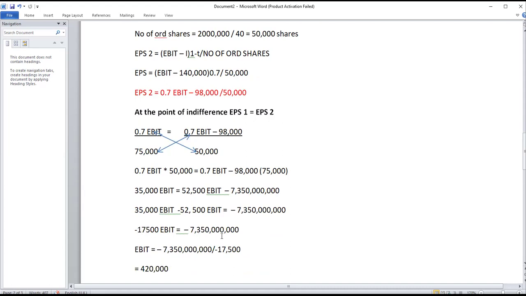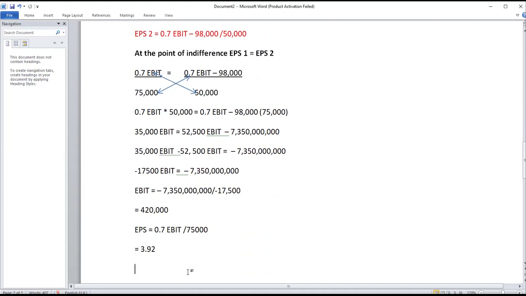EBIT is equal to the 7,350,000. So for us to get the EBIT, now we need to divide with 17,500. So the negative will go. Now our EBIT will become 420,000. Then for EPS now, you can just use any equation to get the EPS. If you go with the first one, it was 0.7 EBIT divided by 75,000. So if you take 0.7 multiplied by EBIT, which is 420,000, then divide this with 75,000, you will be able to get the same 3.92. So that's the indifference level.